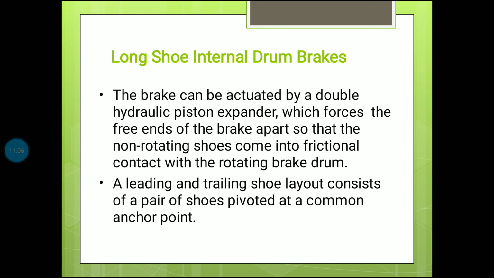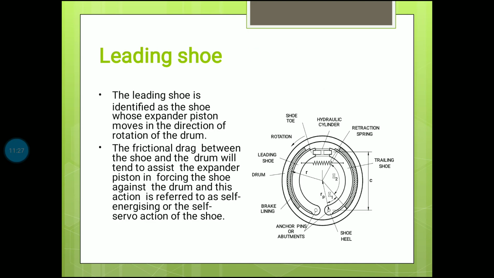The brake can be actuated by a double hydraulic piston expander which forces the free ends of the brake apart so that the non-rotating shoes come into frictional contact with the rotating brake drum. A leading and trailing shoe layout consists of a pair of shoes pivoted at a common anchor point.